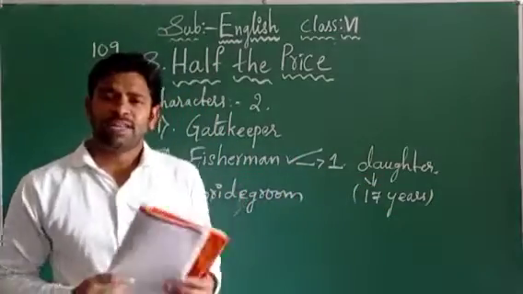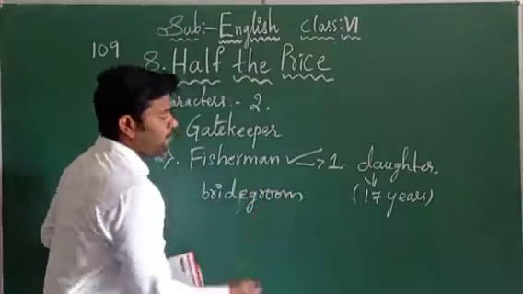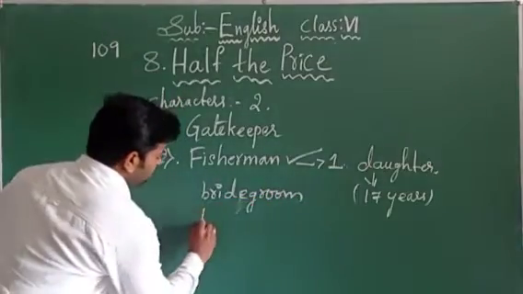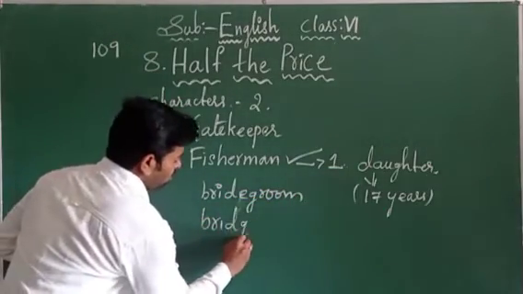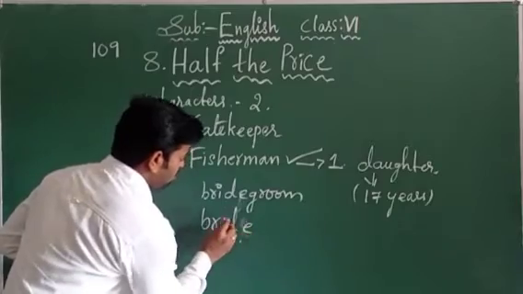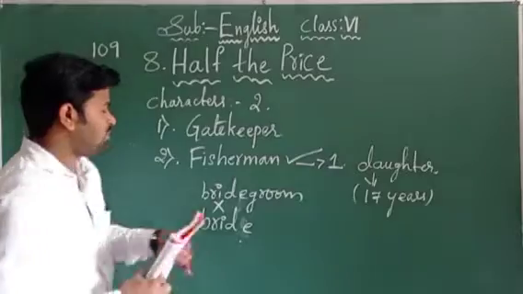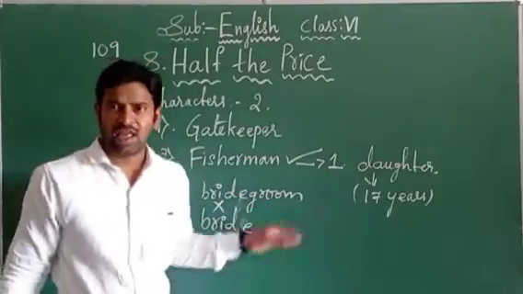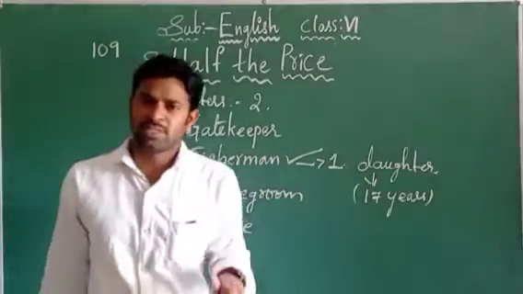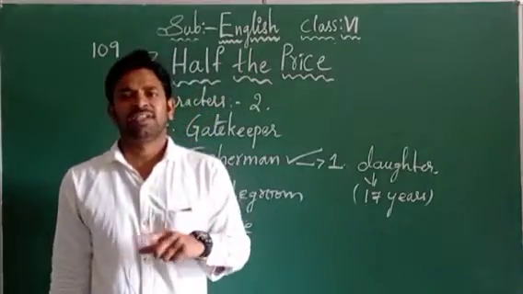Okay, then you will be getting one doubt again. Sir, what is the opposite of bridegroom? Nothing but bride. B-R-I-D-E, bride. Right? The opposite of bridegroom is bride. Just like husband, opposite wife; boy, opposite girl.